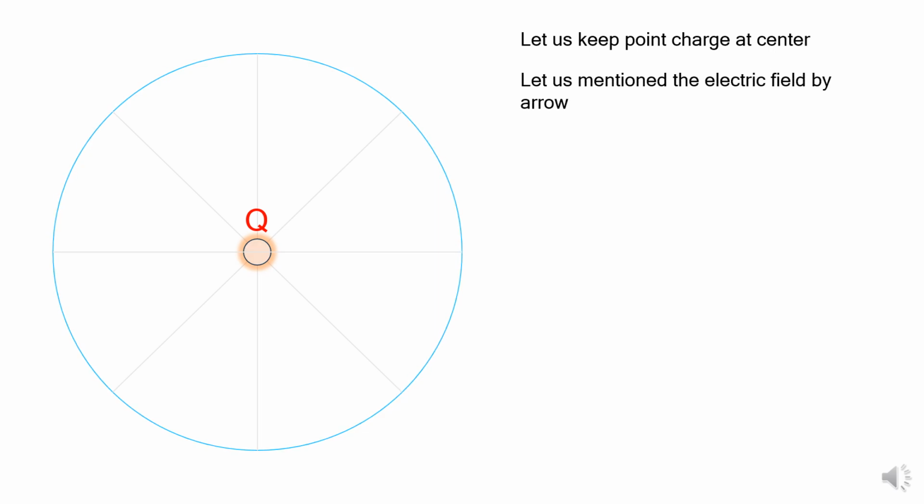The answer is no. I will keep the same sphere, and I will divide it into different segments. Keep the source charge in the center. Once you keep the source charge in the center, it generates the electric field. Now I will go a bit faster, and the electric field will be generated. You can see the electric field is generated in all the segments, in all directions. Once the electric field is generated, it is supposed to be at a distance r.